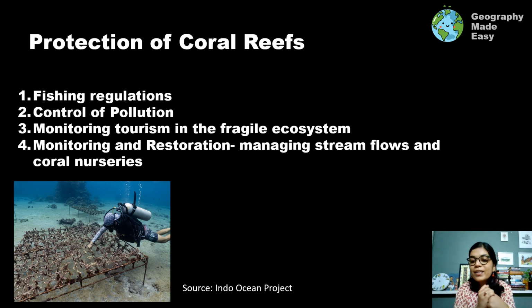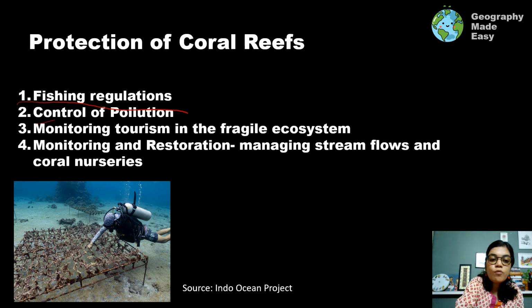Finally, we will look at how we can protect coral reefs. This is important because these are certain ways by which we can conserve this natural resource, and biodiversity hotspots can be saved. So one is the fishing regulations. They need to be made stronger. Different countries need to understand that this is something which is important. Yes, there has been a lot of talk on this, but fishing regulations need to be made more stringent.